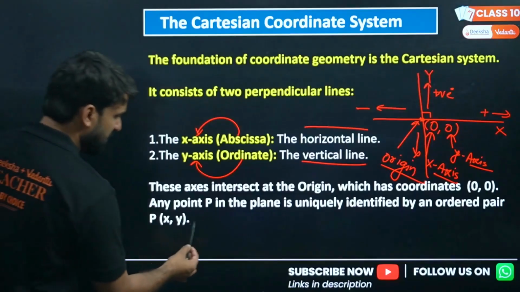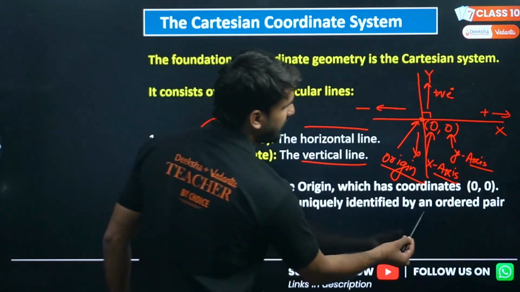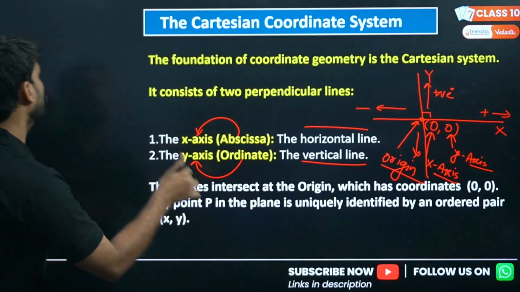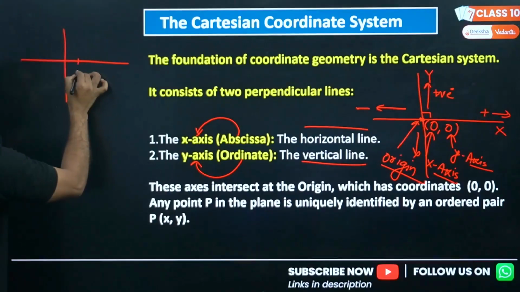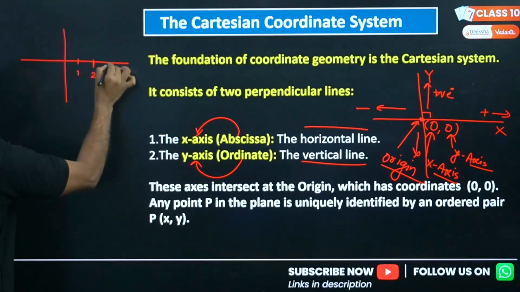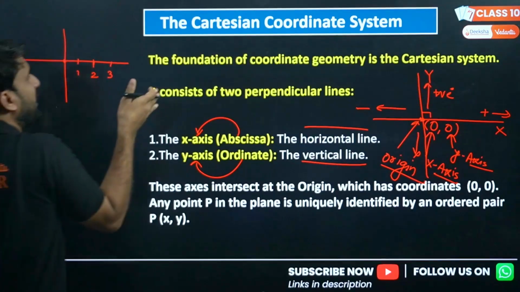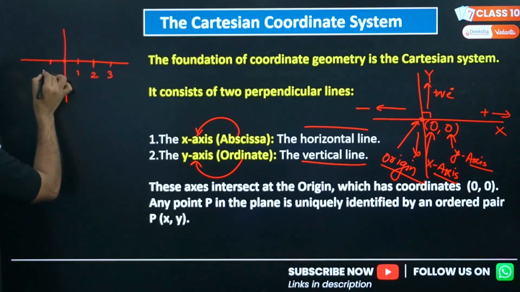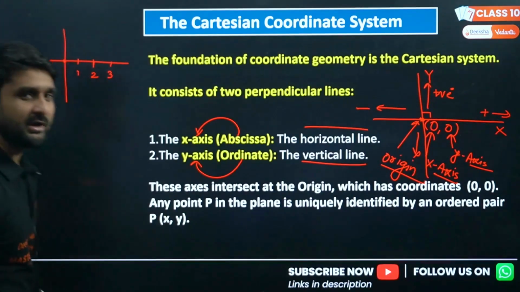Okay, any point P in the plane is uniquely identified by an ordered pair P(x, y). As I have already told you, when representing any point, this is 1 here, 1, 2, 3. The right part of the x-axis from the origin is positive, and the left part of the origin is generally negative.